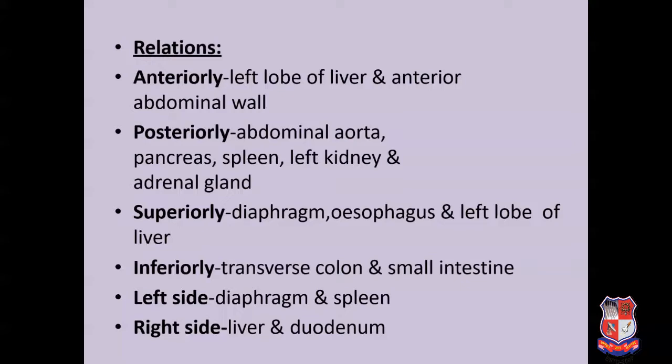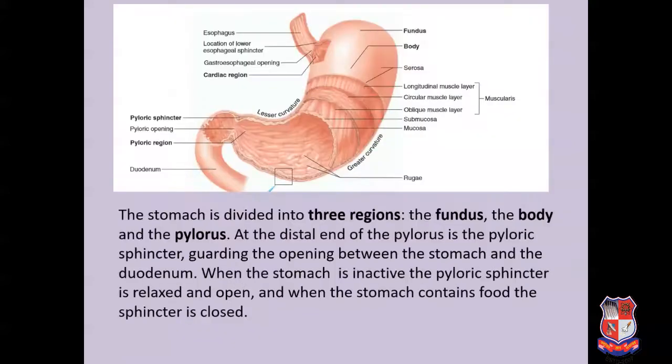As we all know, the human body is complicated, so various organs are connected with each other. The stomach is anteriorly connected with the left lobe of the liver and the anterior abdominal wall. Posteriorly, it is connected with the abdominal aorta, pancreas, spleen, left kidney, and adrenal gland. Superiorly, it is connected with the diaphragm, esophagus, and left lobe of the liver. Inferiorly, it is connected with the transverse colon and small intestine. The left side of the stomach is associated with the diaphragm and spleen, and the right side is associated with the liver and duodenum. So these are the organs mainly associated with the stomach.